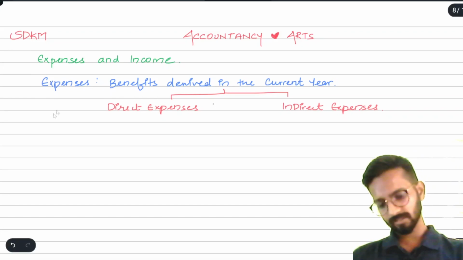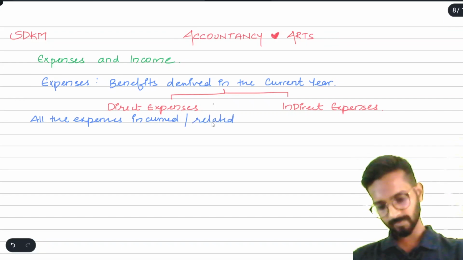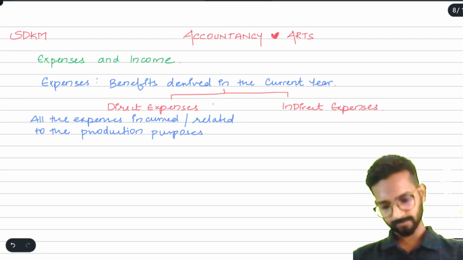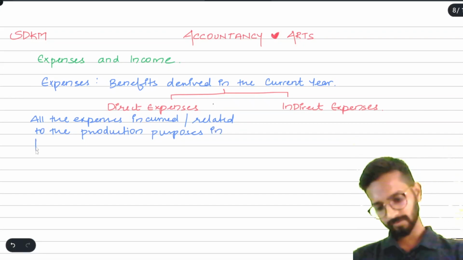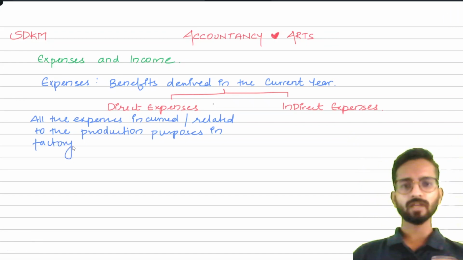So I can say here, all the expenses incurred or related to the production purposes in factory. Now as soon as I write this, the student says, sir, suppose we are not the manufacturer.